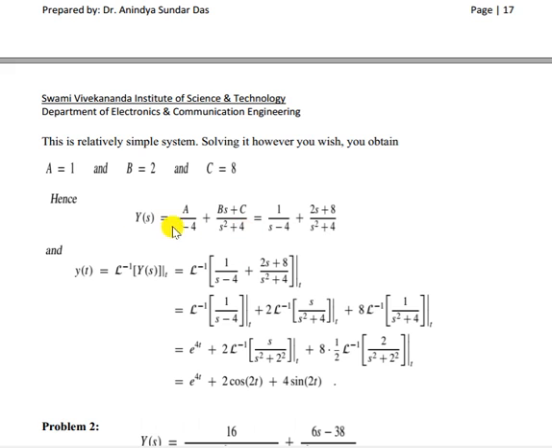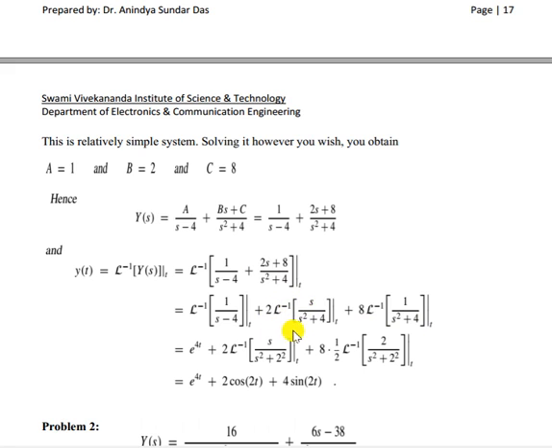Now we got the values of A, B, C, so we can write that A is 1: 1 by s minus 4, plus (2s plus 8) divided by s square plus 4. Now we have to find the Laplace transform of this function. The Laplace transform of 1 by s minus a is e to the power at, where a is 4, so it will be e to the power 4t. Now we can split the second term into two parts: 2 into 2s divided by s square plus 4, and 8 divided by s square plus 4.